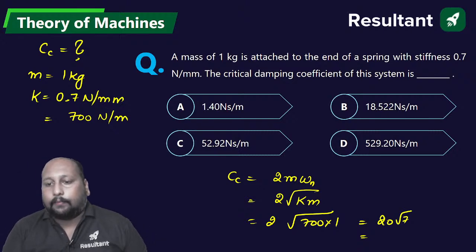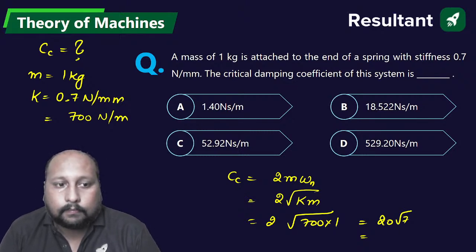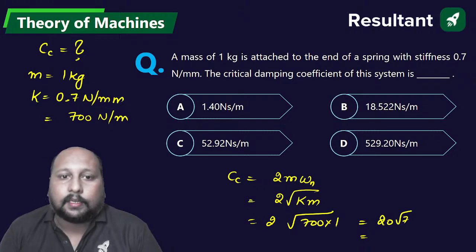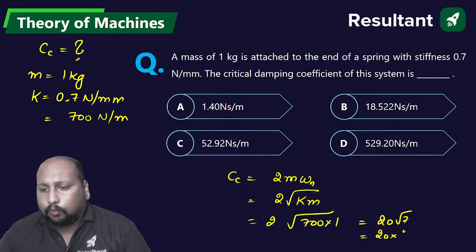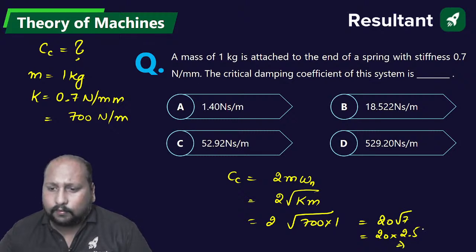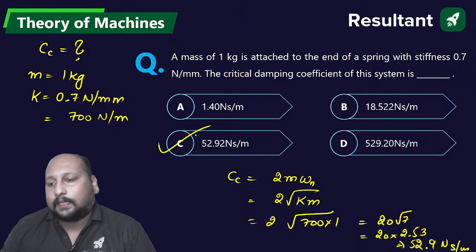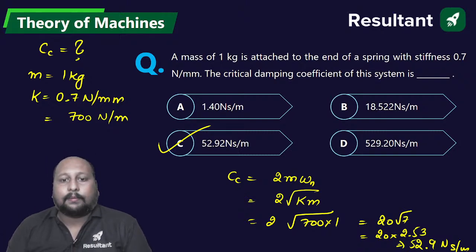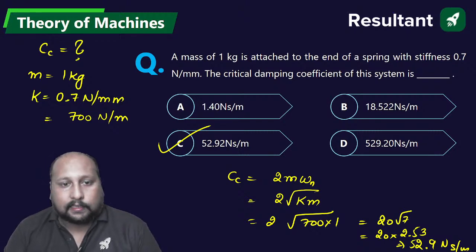What is the answer? Quickly. A, B, C or D? So it will be somewhere around 20 into something around 2.5, so that comes to around 53. Let us take 52.9 Newton second per meter. Option C is the correct answer. Perfect, very good Negi. 52.92 Newton second per meter is the final correct answer. Let us go to the next question.